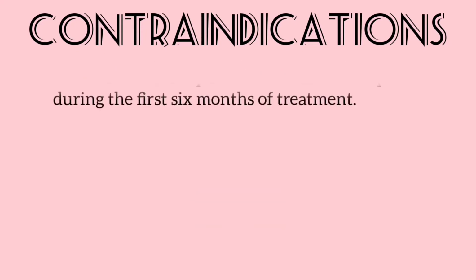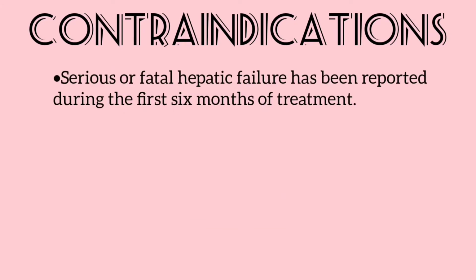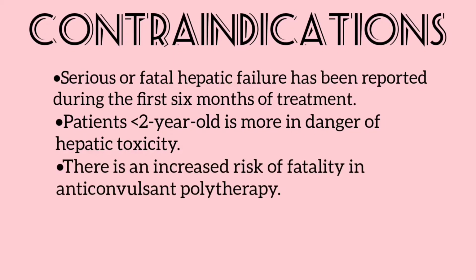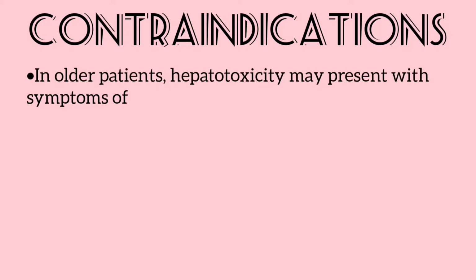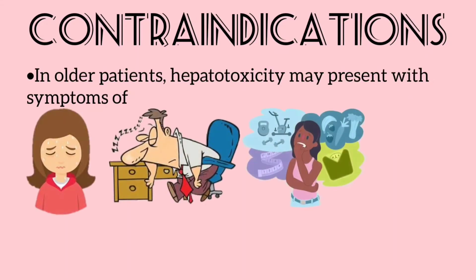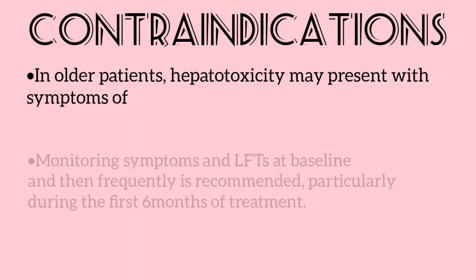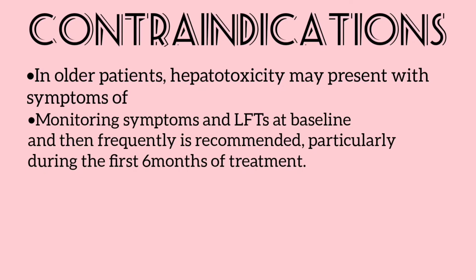Black box warning. Serious or fatal hepatic failure has been reported during the first 6 months of treatment. Patients below 2 years old are in more danger of hepatic toxicity. There is an increased risk of fatality in anticonvulsant polytherapy. In older patients, hepatotoxicity may present with symptoms of weakness, lethargy, anorexia, facial edema, vomiting, and loss of seizure control. Monitoring symptoms and liver function tests at baseline and then frequently is recommended, particularly during the first 6 months of treatment.